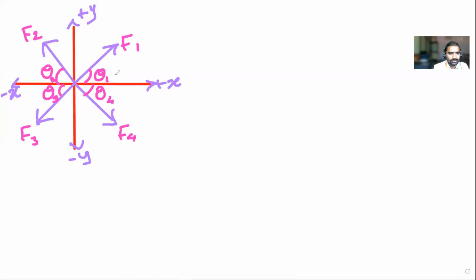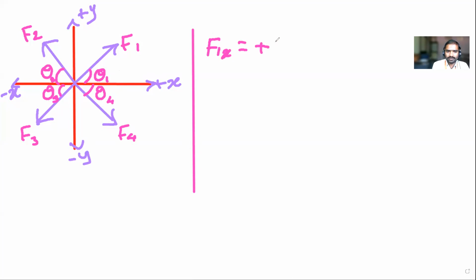Next. So how to write all these things? Can you tell me the horizontal component for the F1 force? F1 of x. Plus or minus?